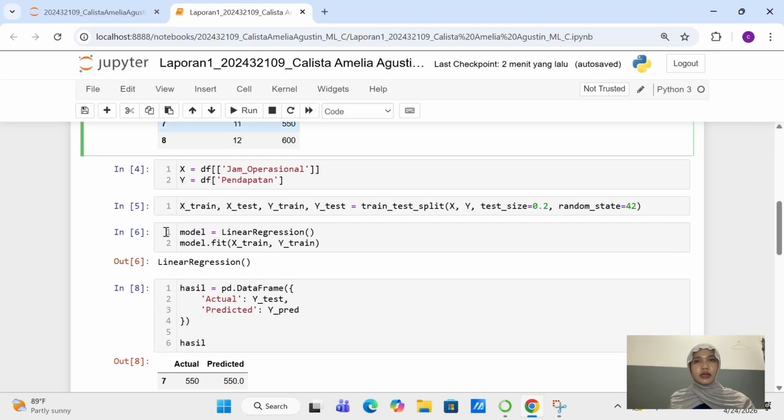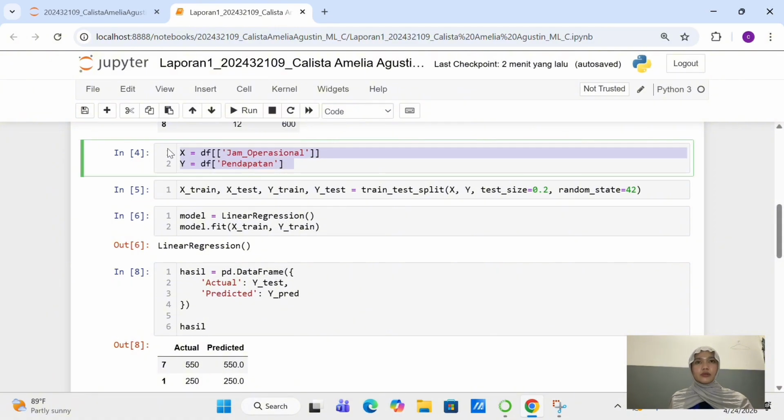Okay, after that, I define variable X and Y. X represents operational hours as the input variable, while Y represents revenue as the output variable. So basically, X is the influential factor and Y is the result that will be predicted.